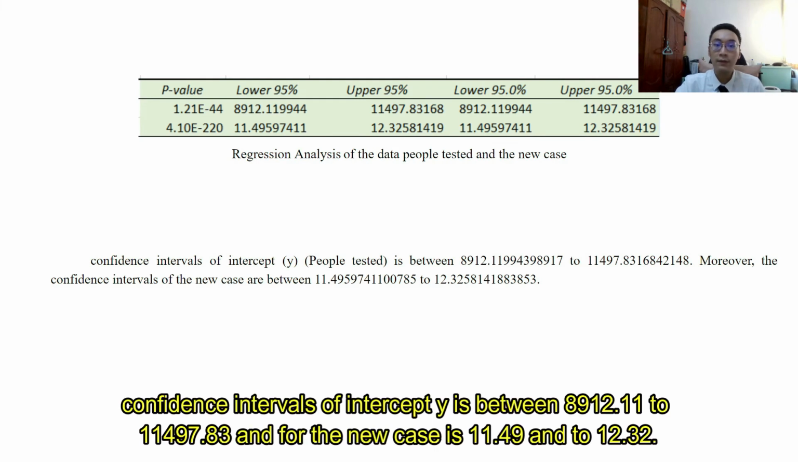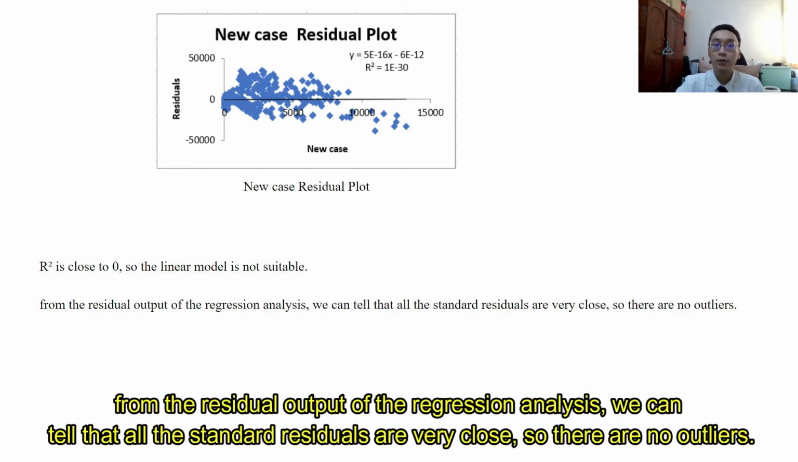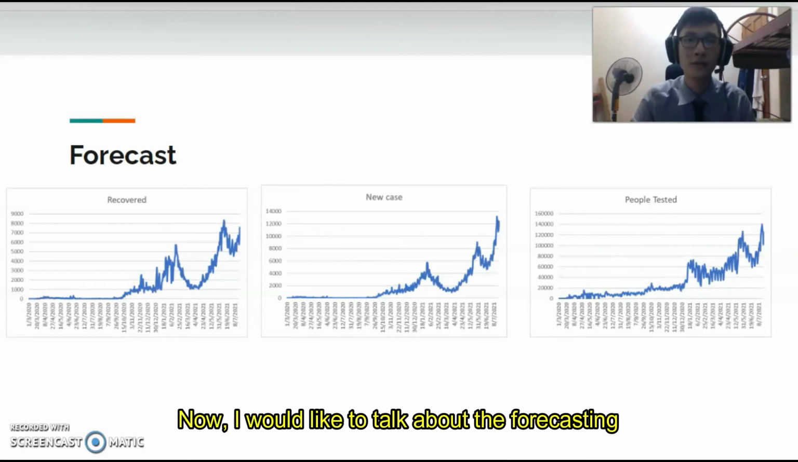The confidence interval of intercept y is between 8912.11 and 11497.83, and for new case it is 11.49 to 12.32. From the residual part, R-square is close to 0, so the linear model is not suitable. From the residual output of the regression analysis, we can tell that all the standard residuals are very close, so there are no outliers. Now, I would like to talk about the forecasting.